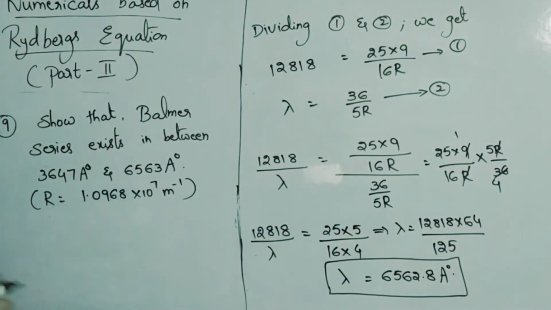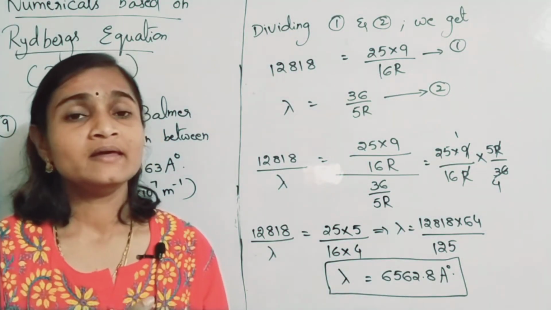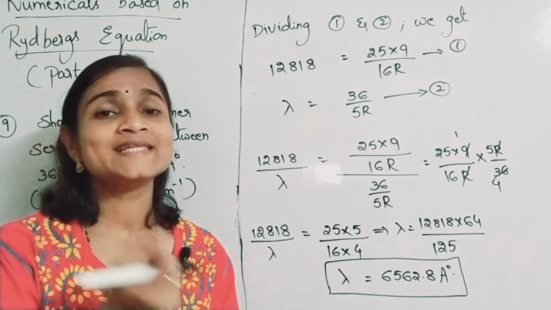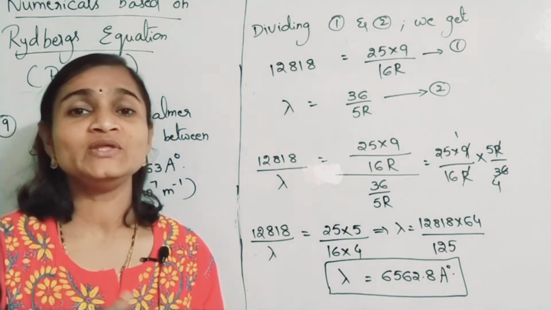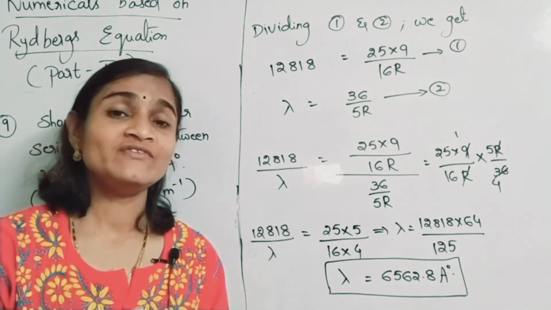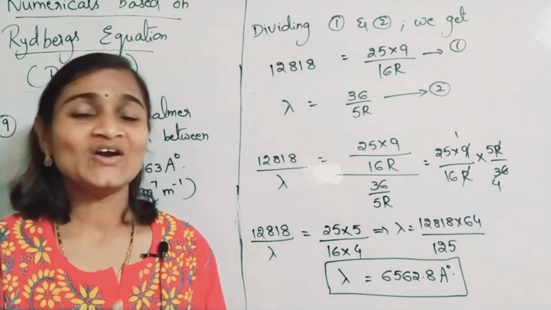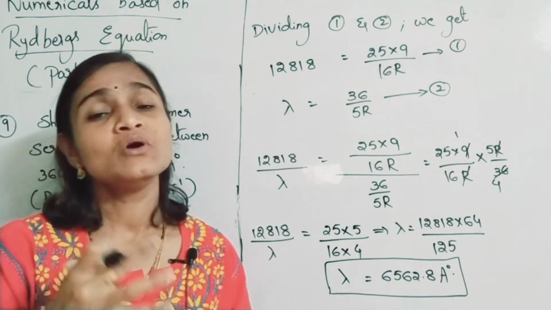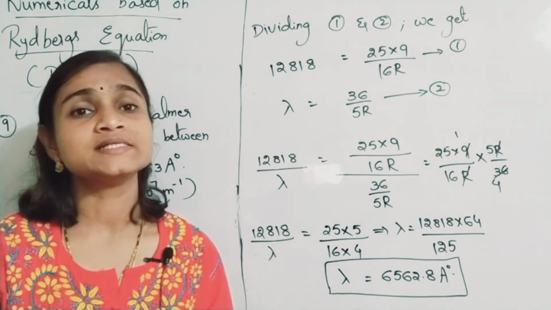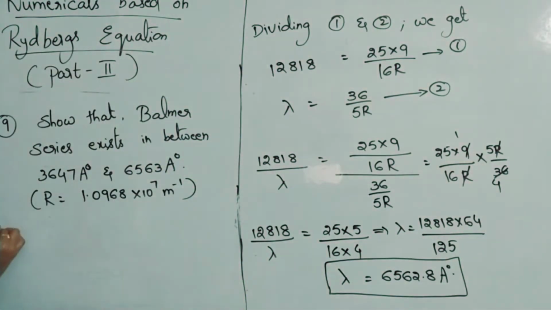That means what he is asking you to find indirectly. Here you need to find the first line of the series as well as the last line of the series. If you find the wavelengths of these two, then automatically you will be getting these two values only. But that you have to prove in the form of steps. So first let us find the shortest wavelength.